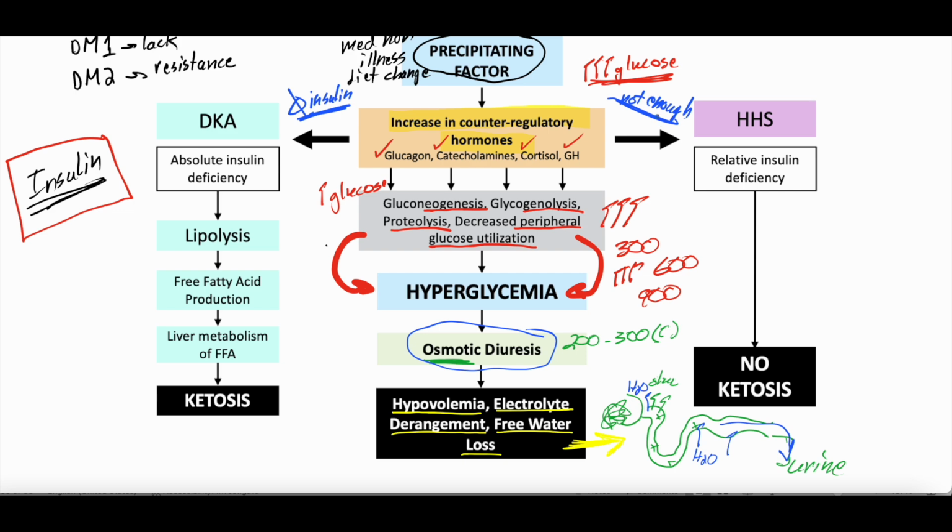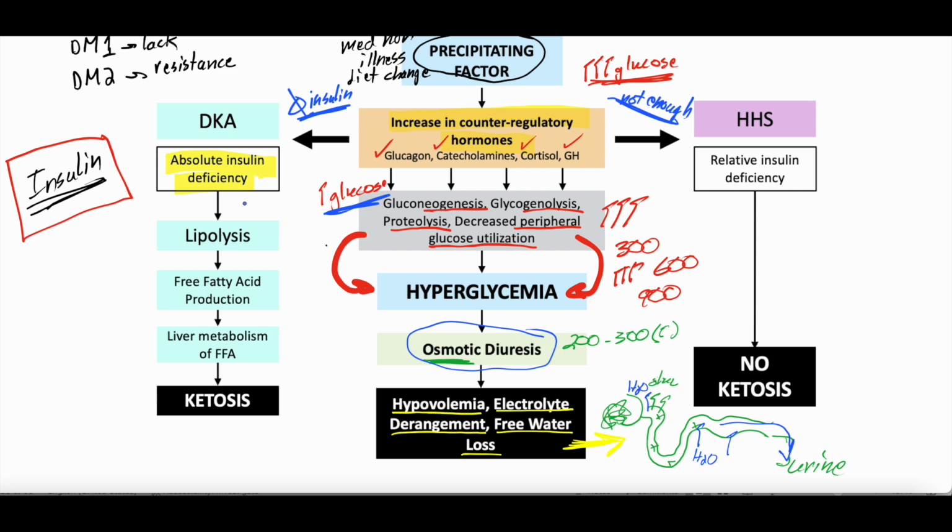And I want you to think for a second about what that might mean, right? If we don't have any insulin at all, we already talked about insulin is what tells our body that we have enough glucose in the body. So if we have no insulin at all, our body goes into pure panic mode. And it says, we have no glucose. I need another way to make energy, right? Because glucose is what produces most of the energy. So if you don't have insulin, your body is not able to use glucose, your body is not able to tell it has glucose, it says, I need another way to make energy. So you get this absolute insulin deficiency.